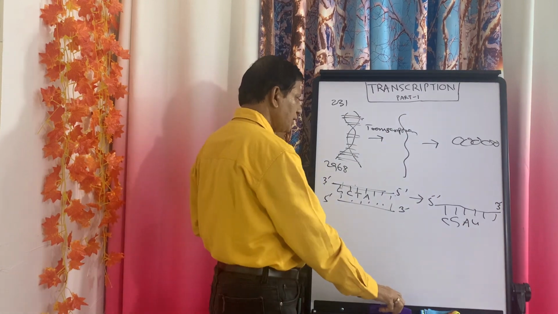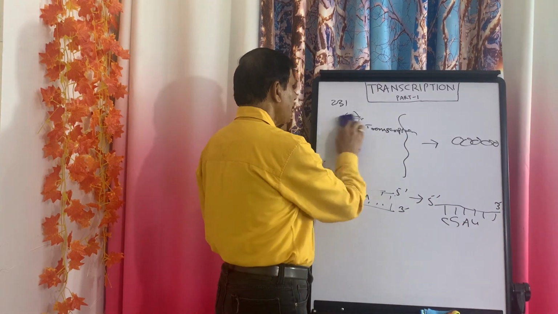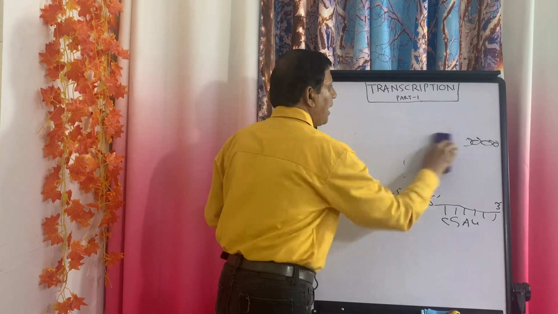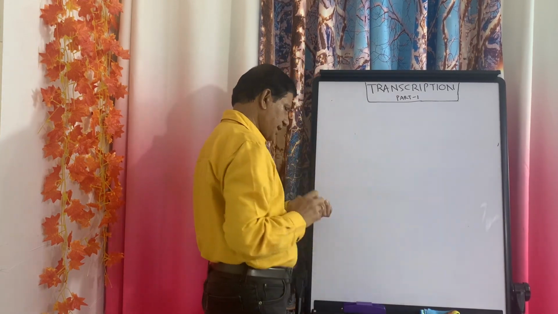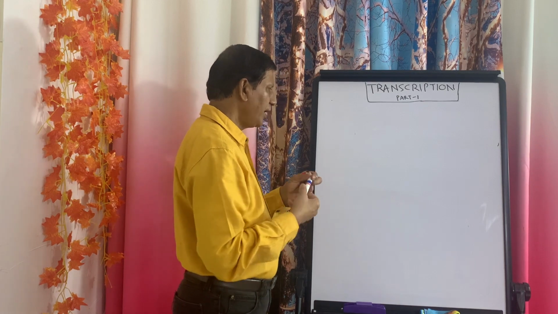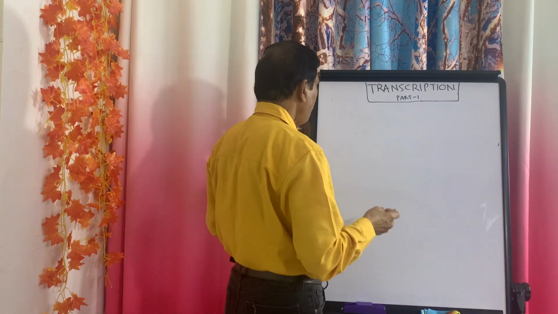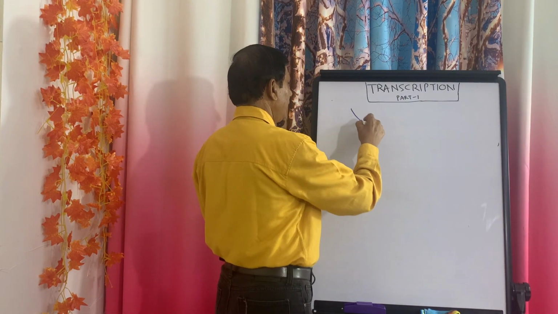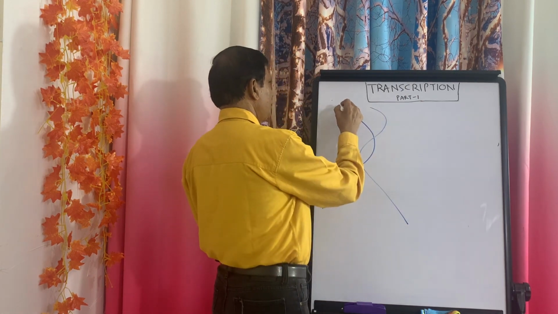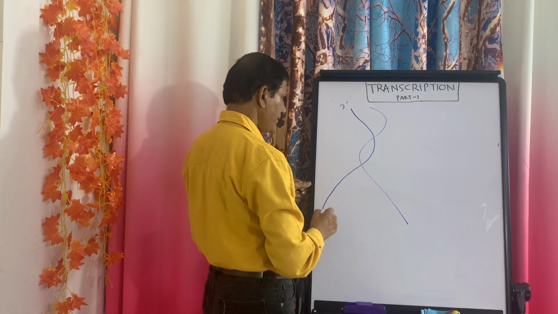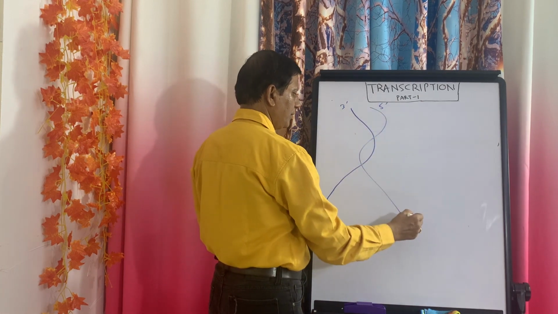Now the next question is, if both strands were transcribed, what would happen? Why do both strands not transcribe? Now see, I am drawing here one DNA. This is 3 prime to 5 prime. This is 5 prime to 3 prime.